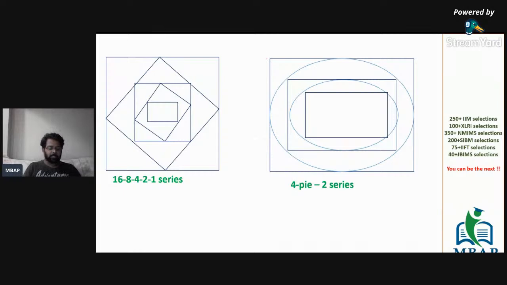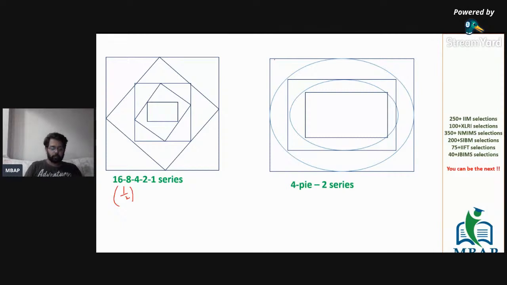Let's see if we can identify a similar pattern. Like in the first series, it's a geometric progression where the common ratio is half. Can we find a geometric progression in this series of square, circle, square, circle, with the values that we have got? And is there any specific pattern that we can find out? Let's look into it.